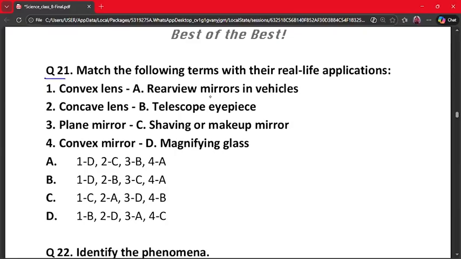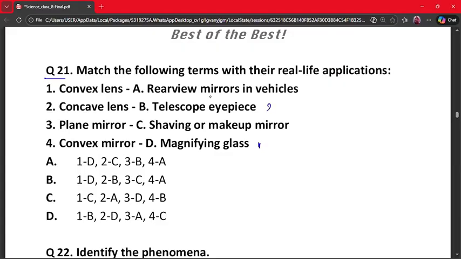Match the following terms with their real life applications. Convex lens, concave lens, plane mirror and convex mirror. Rear view mirrors in vehicles, telescope eyepiece, shaving or makeup mirror, and magnifying glass. So convex lens is used as magnifying glass. So this is one. And concave lens is used in spectacles.